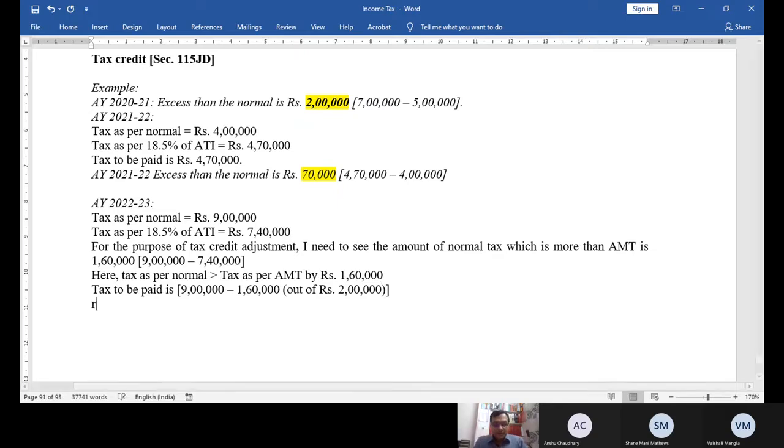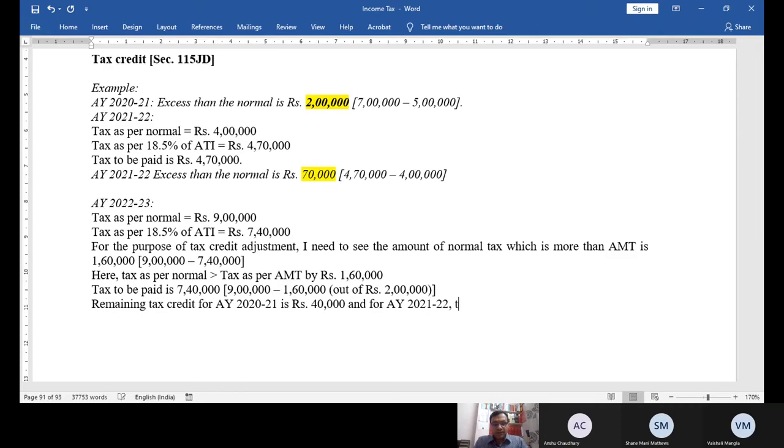And still how much is remaining? How much will you pay here also? 7 lakh 40, after set off. Remaining tax credit pending is still how much? For AY 2021, the pending is 40,000, and for AY 21-22, the pending amount is rupees 70,000. Still that is pending.